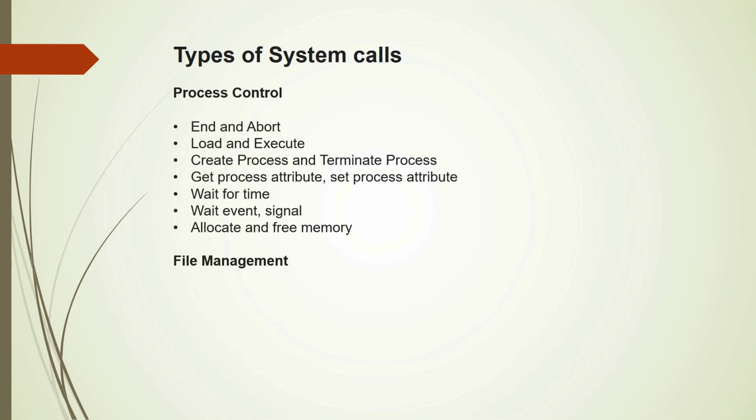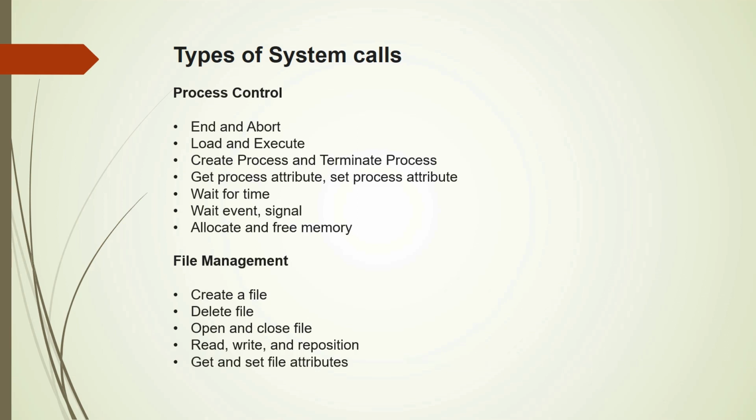Coming to file management. We can create a file, we can delete a file, and system calls are available for that. Once a file is created, we can open the file, and when the work is done, we can close the file. Also, if we want to read the file, write the file, or reposition the file pointer from the beginning to somewhere in the middle or to the end, it is also possible with the help of system calls. We can also get file attributes like the size of the file and date of creation, and we can also set file attributes like changing the file permission.